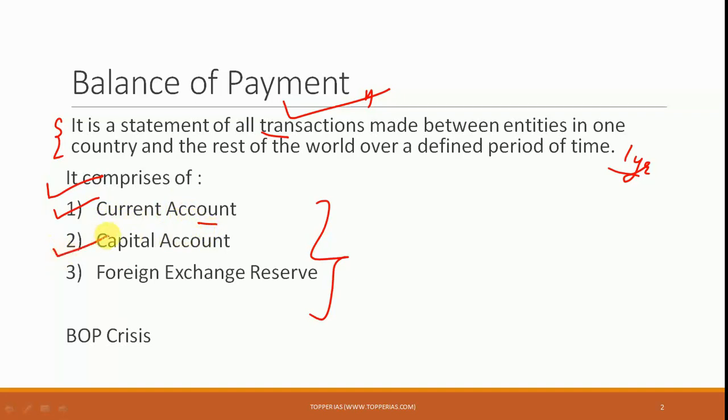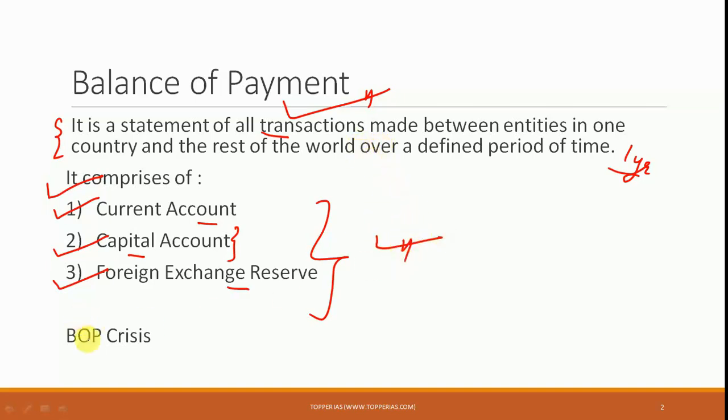Also, the capital account comes under balance of payment. Here an exchange of all the capital, which is about building assets, as well as any loan that India is taking, is going to be included under the capital account. Also, foreign exchange reserves are included under the balance of payment, because these exchange reserves are also built based on some transactions which are taking place with the rest of the world. So these are the three components of balance of payment.